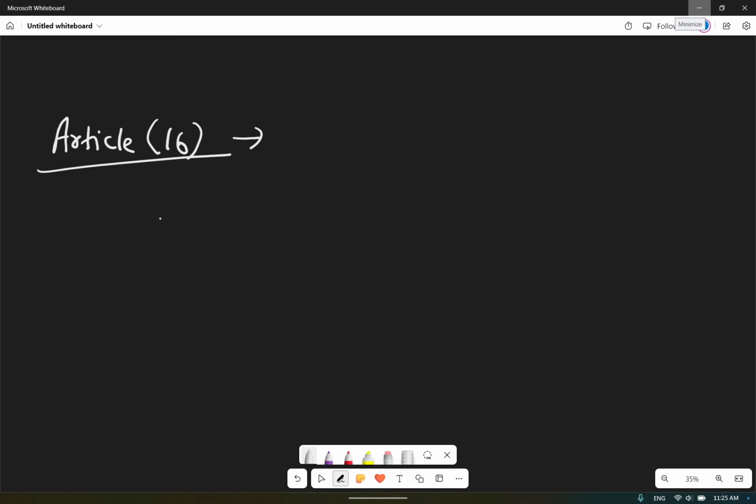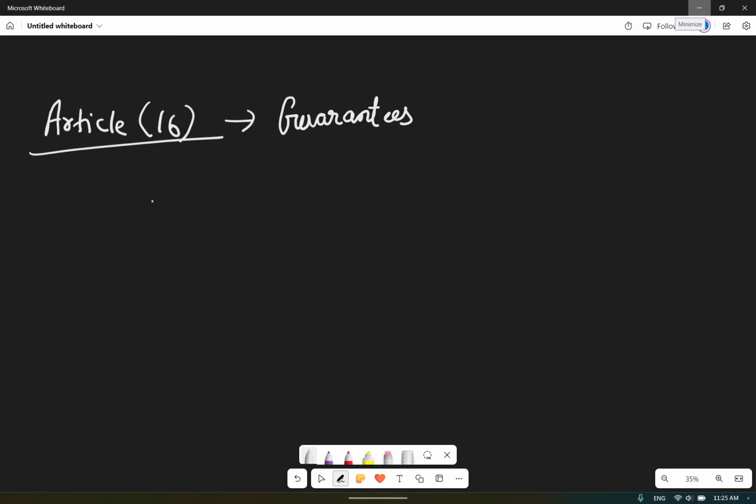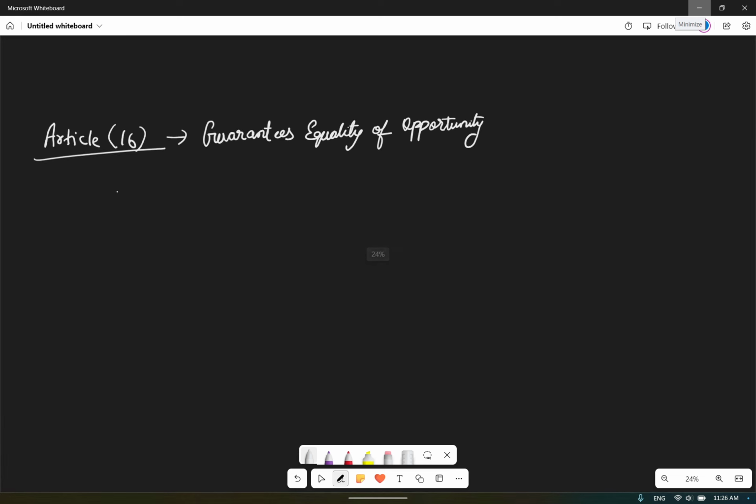So article 16 guarantees equality of opportunity in matters of public employment. Okay, that is the overall theme of it.